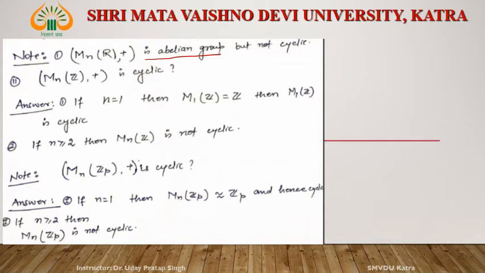M1Z is equal to Z. Since Z is cyclic, M1Z is cyclic. Okay, no problem. But for n greater than or equal to 2, it is not cyclic.